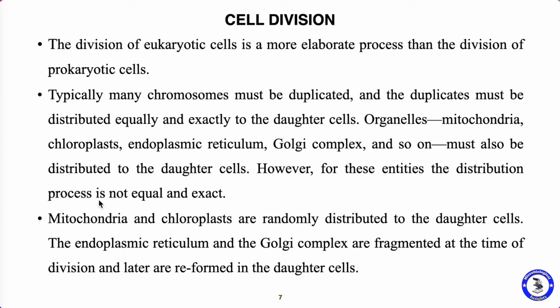So this process is not equal and exact. Only the chromosomes are equally and exactly transferred to the daughter cells, but not the cell organelles. What happens is mitochondria and chloroplast are randomly distributed to the daughter cells. So the mitochondria and chloroplast are cell organelles, no? So these organelles are randomly distributed, not in a systematic fashion.